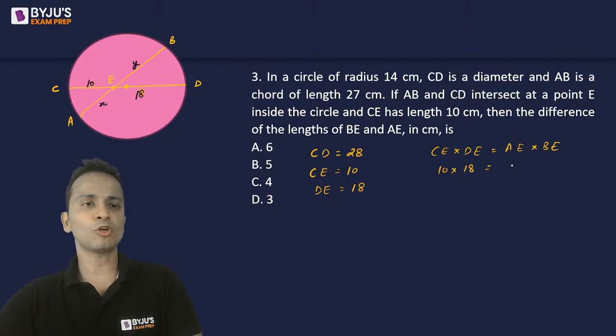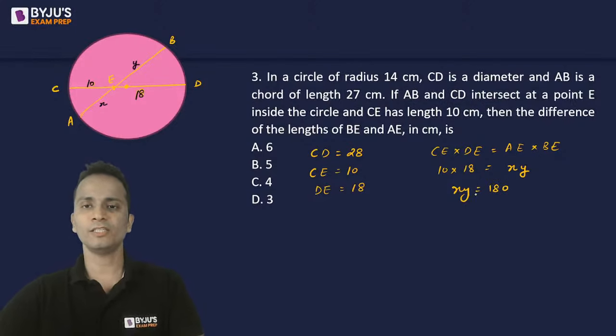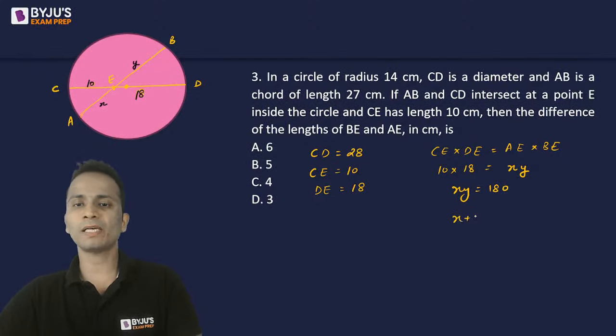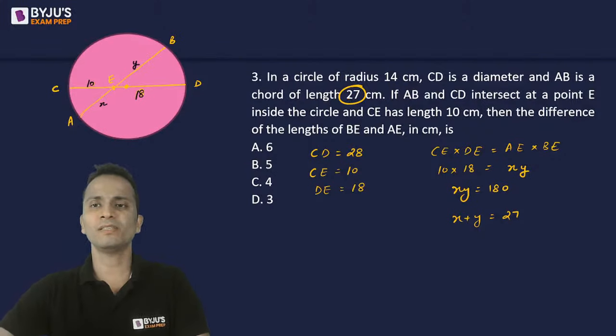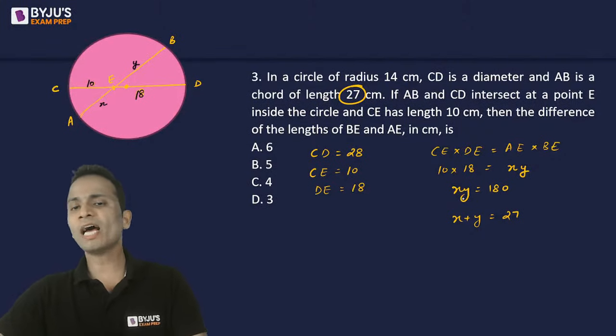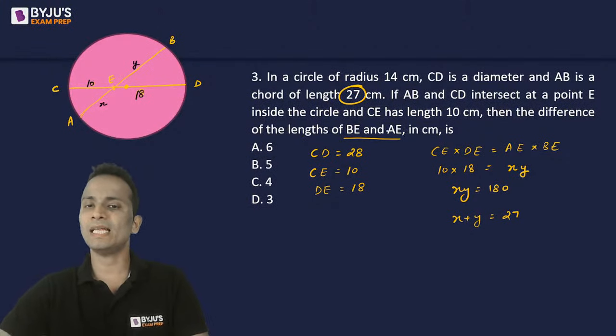So that will be the product of AE and BE, that is X multiplied by Y. So X into Y is given as 180. Also, we know that X plus Y is equal to 27 because the entire length of the chord AB is given as 27. So I have XY and X plus Y. I want to find out the difference in the lengths of BE and AE.